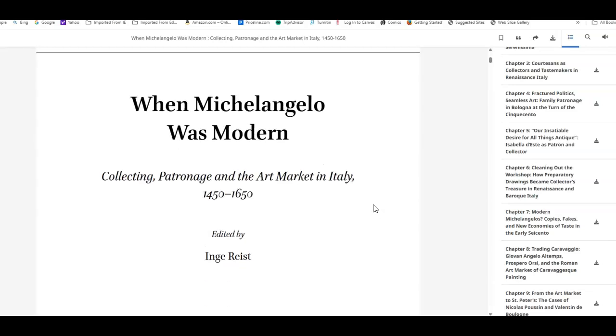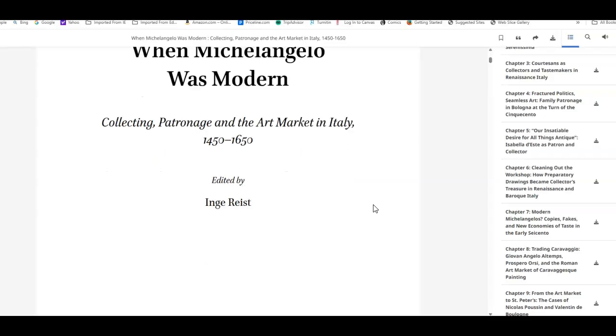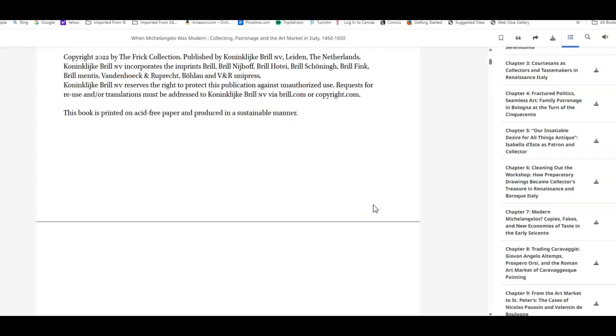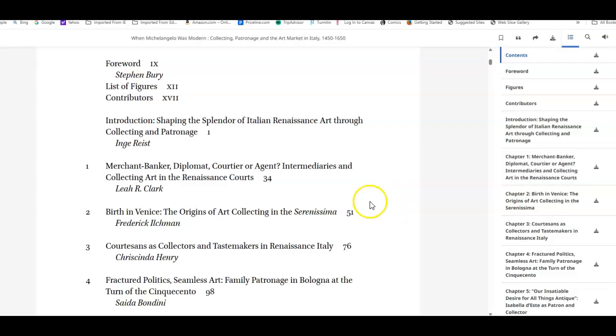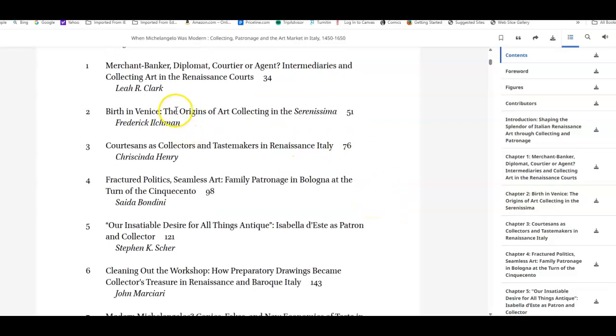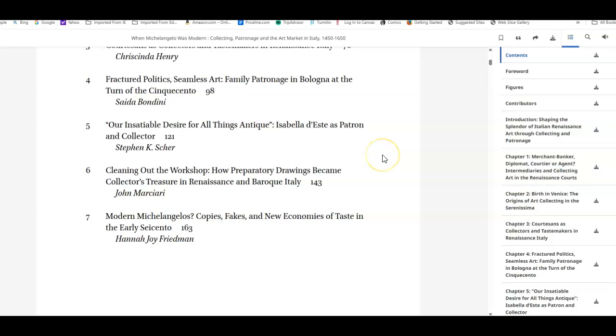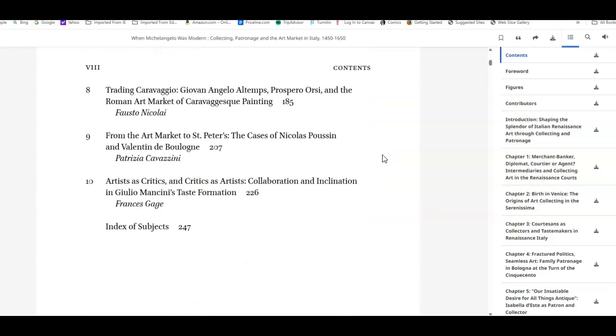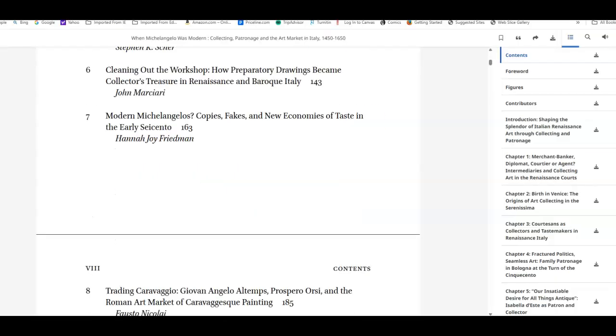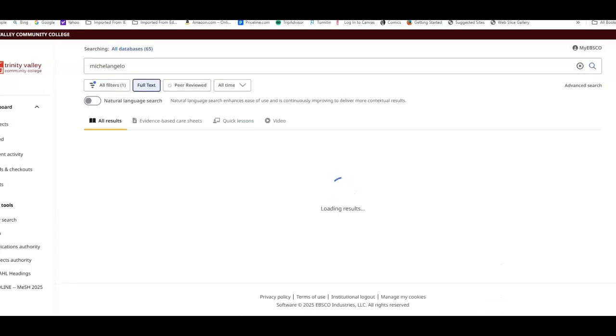This is talking about the overall art market in Italy at the time of Michelangelo. So it doesn't just talk about Michelangelo. It talks about some of the other aspects. But I want to show you this one because one of the topics actually looks at the idea of Venetian art. You'll see here that this book has a chapter over art in Venice. It talks about some of the details there. It also has some other details about some of the other ones. So this is a work that you can look at for the other topics, not necessarily about Michelangelo.